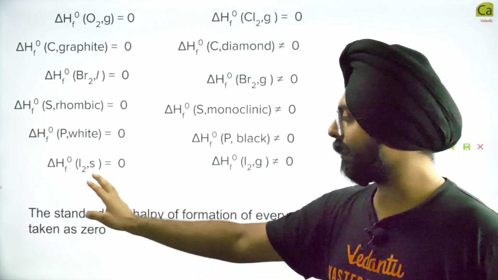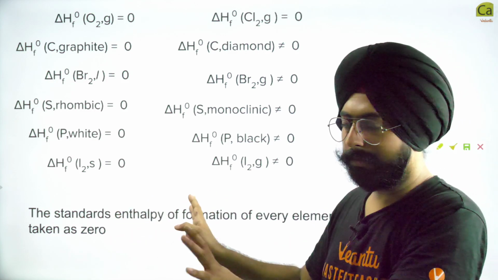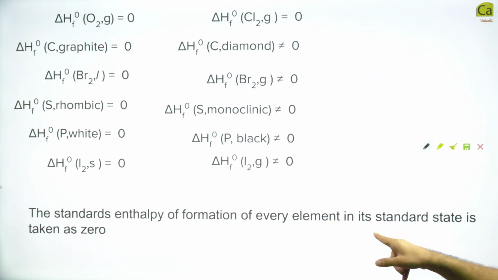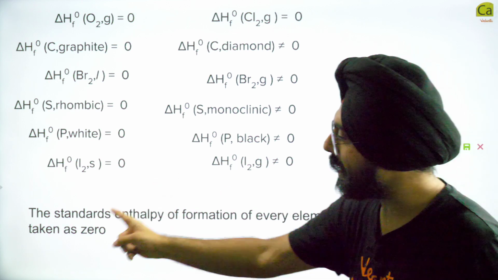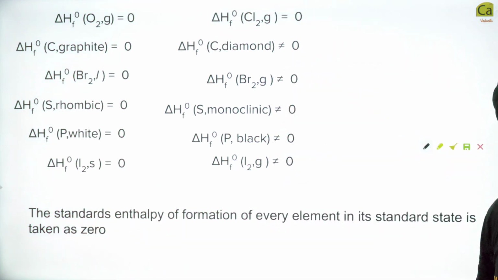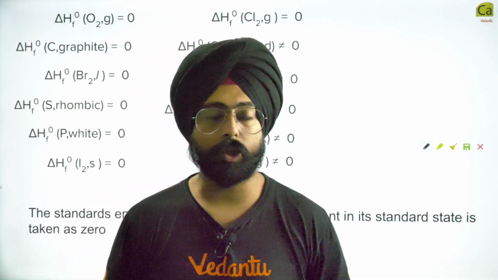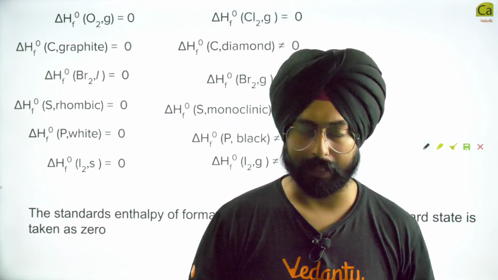The standard enthalpies of formation, just autocorrect in your brain. The standard enthalpies of formation of every element in its standard state is taken as 0. Read this statement, then I'll try to explain it. This is one of the most important statements for today's class. The standard enthalpies of formation of every element in the standard state are taken as 0. What does it mean? See.